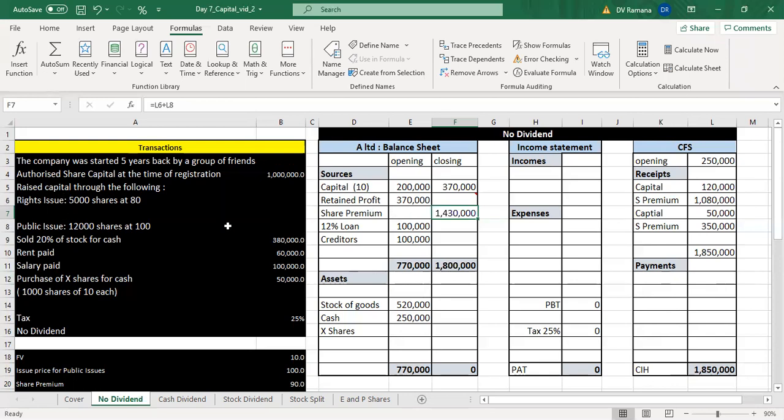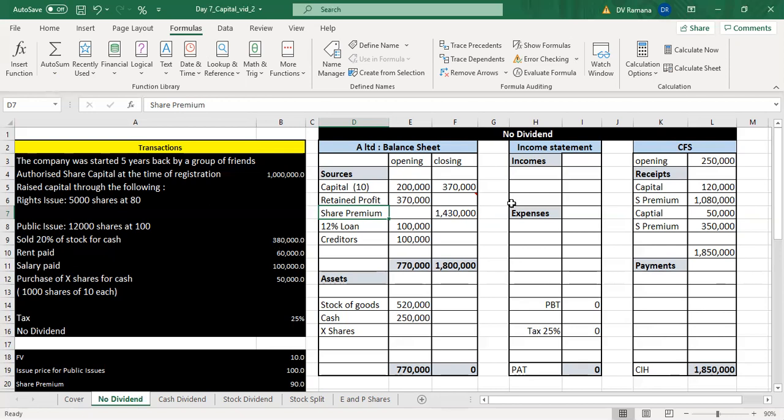The impact of the issue of shares is, if it is for cash, cash increases and capital increases. And if the price is higher than the face value, then the excess money received has to be shown on the balance sheet as a separate item called share premium. The identity of the share premium should be maintained separately because the use of that has been given very specifically in the Companies Act, which we will see later.